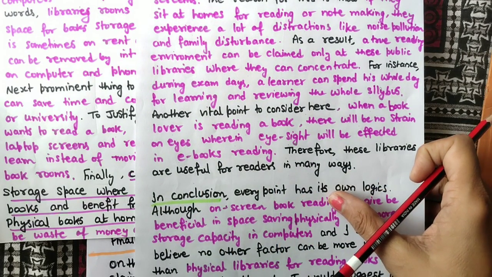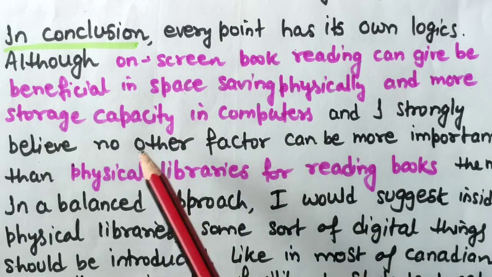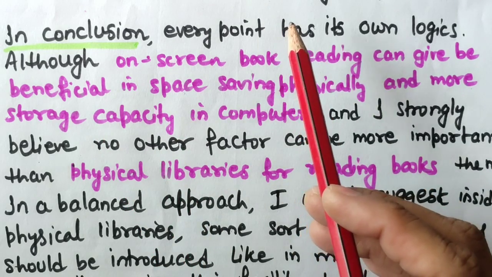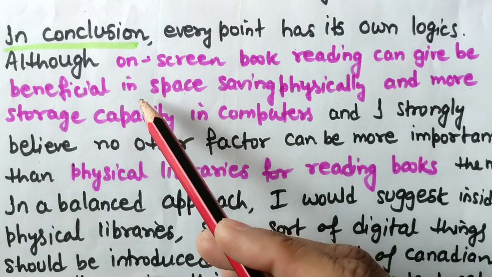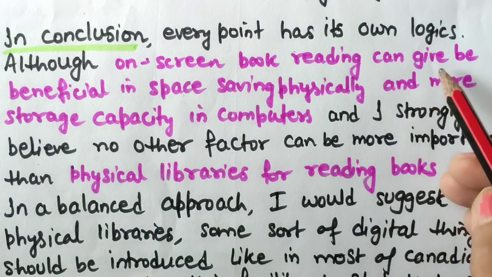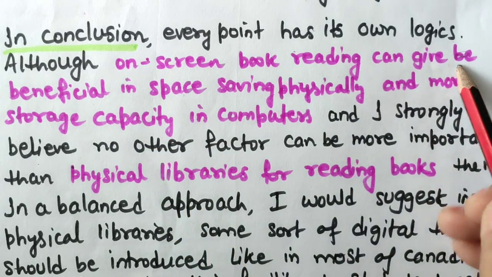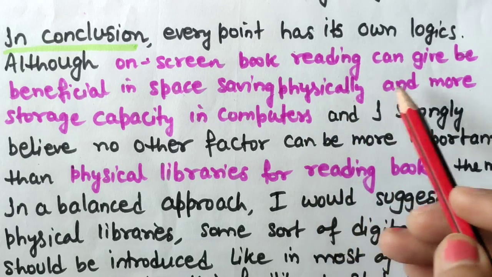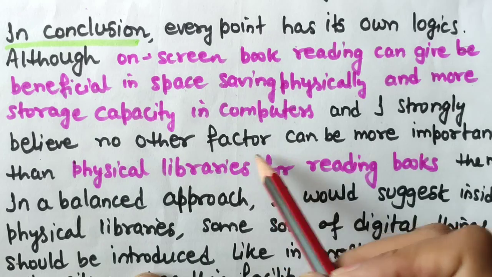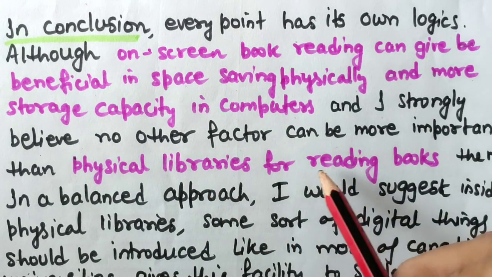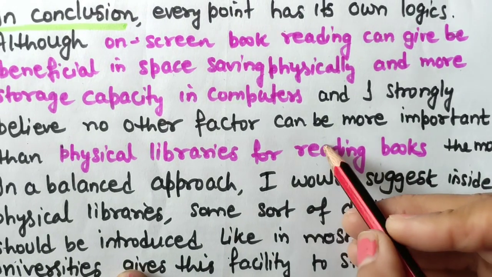So in conclusion, every point has its own logic, because we have discussed two points of view. Although on-screen book reading can be beneficial in physical space saving and more storage capacity in computers, I strongly believe no other factor can be more important than physical libraries for reading books the most. So I am supporting the second point of view.